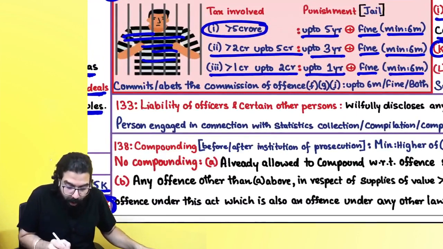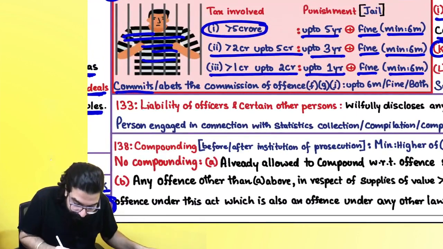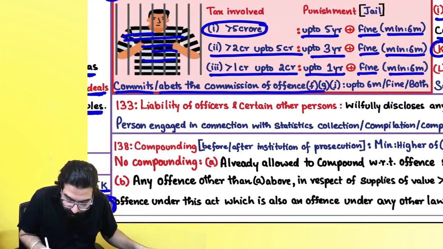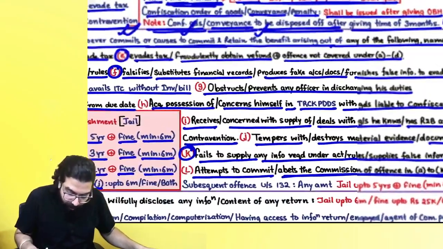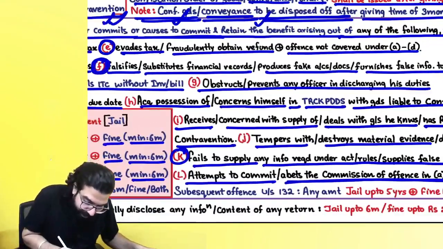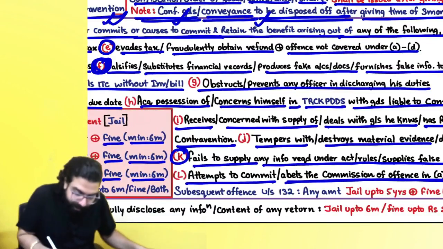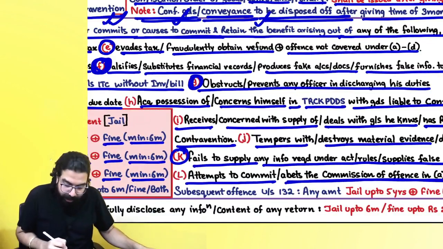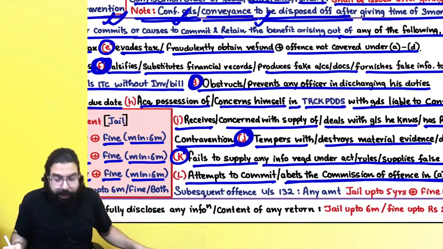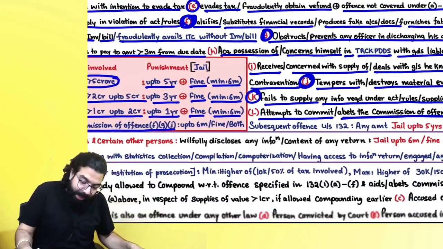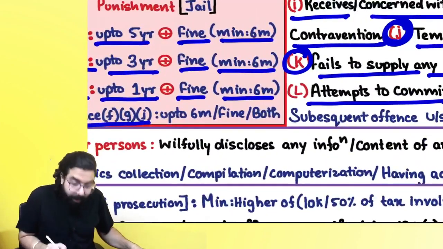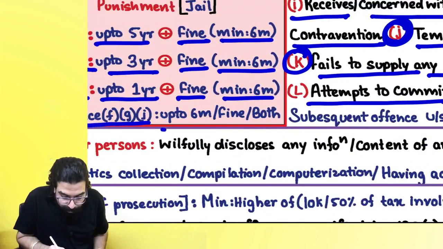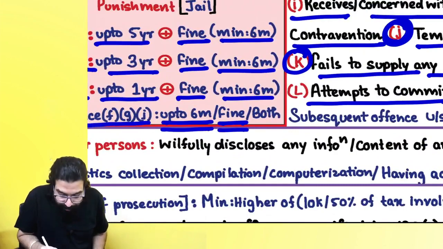Listen to me very carefully. If you are committing or abetting the commissioning of an offense under F, G, J. Sir, what is F? F means falsifying financial records, etc. G means you are obstructing the officer, and J means you are tampering with or destroying material evidence. In that scenario, for these 3 offenses, it is up to 6 months or fine or both.